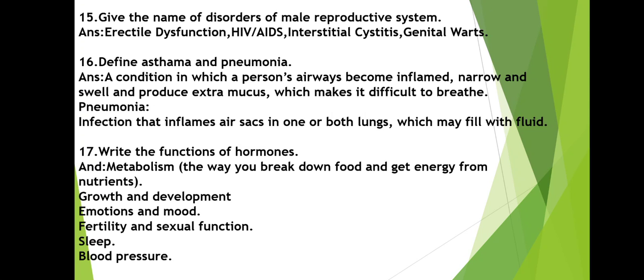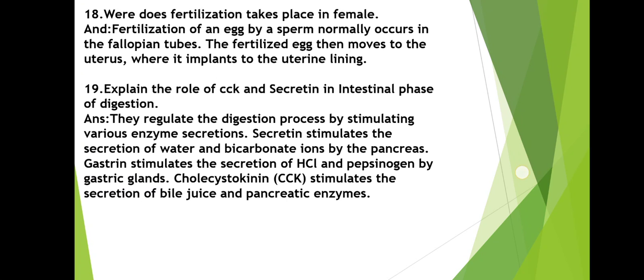And functions of hormones: mainly metabolism, growth, development, emotions, mood, fertility, sexual function, sleep, blood pressure. Many more functions are there, you can write them down. Next one, where does fertilization take place in the female? Fertilization of an egg by sperm normally occurs in the fallopian tubes. Egg and sperm both join in the fallopian tubes. The fertilized egg then moves to the uterus, where it implants in the uterine lining.